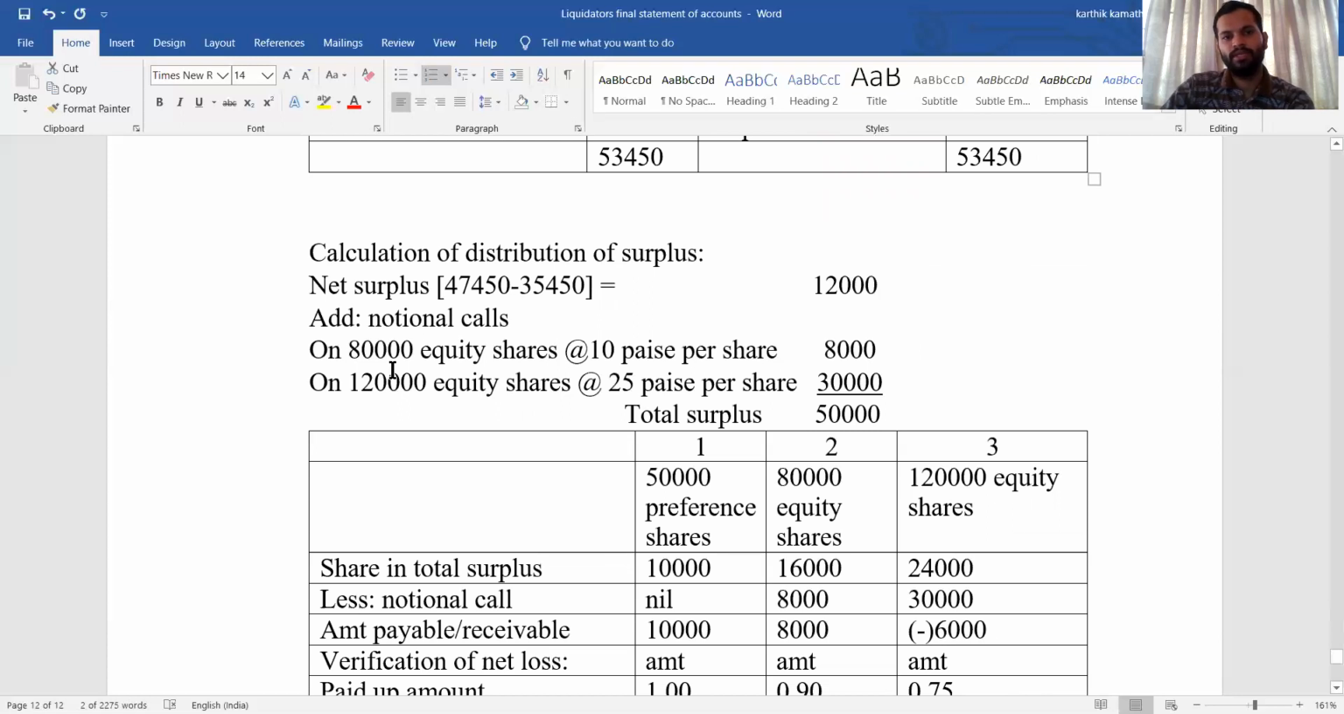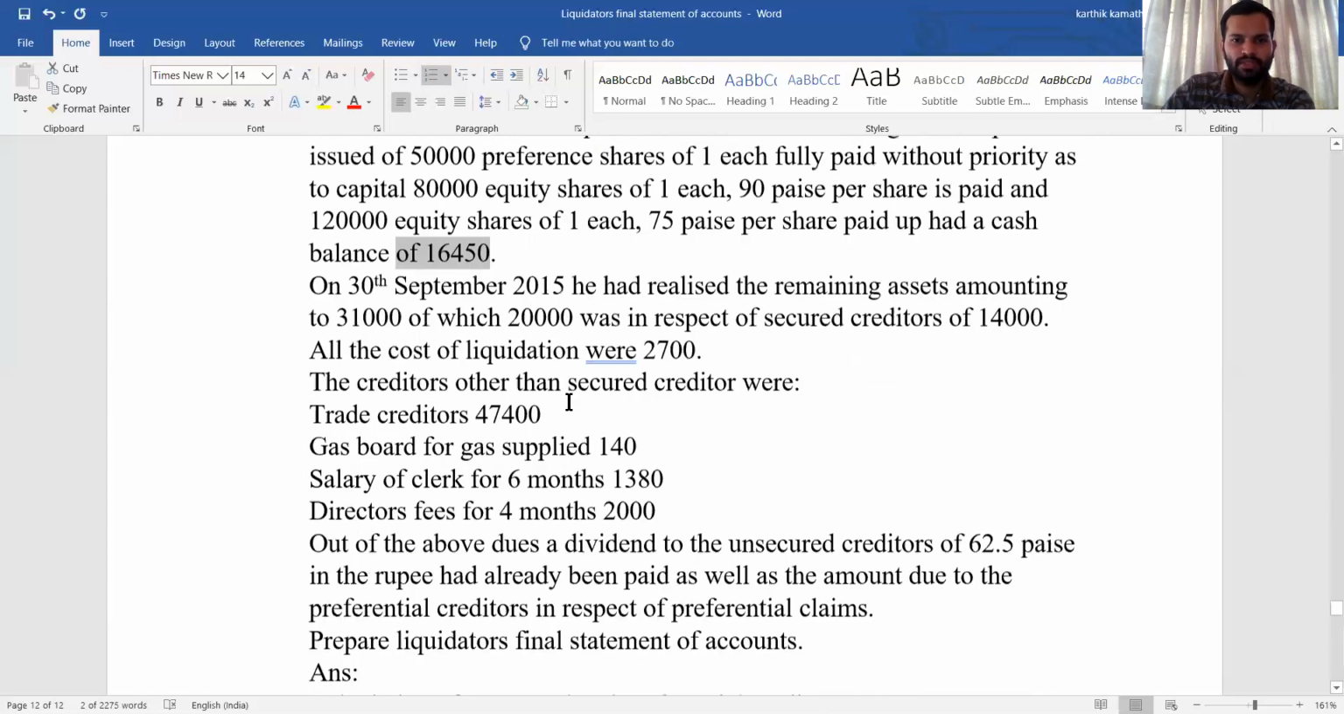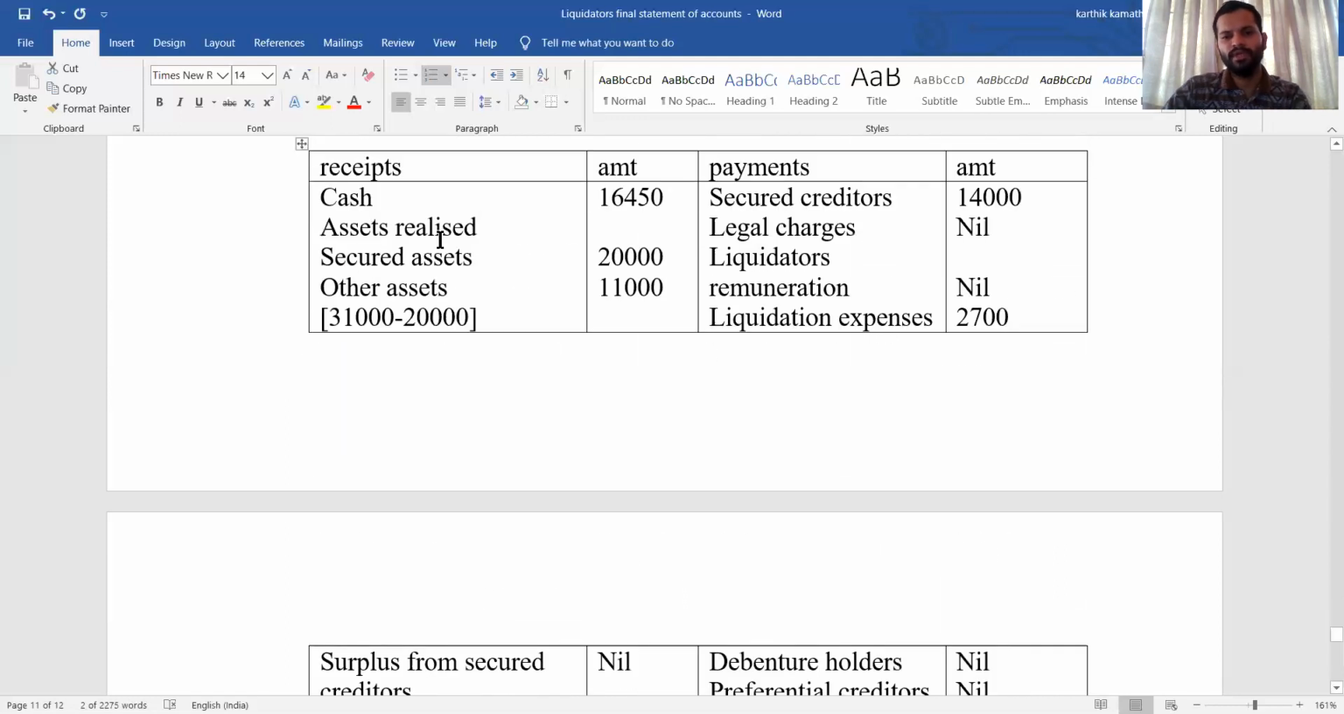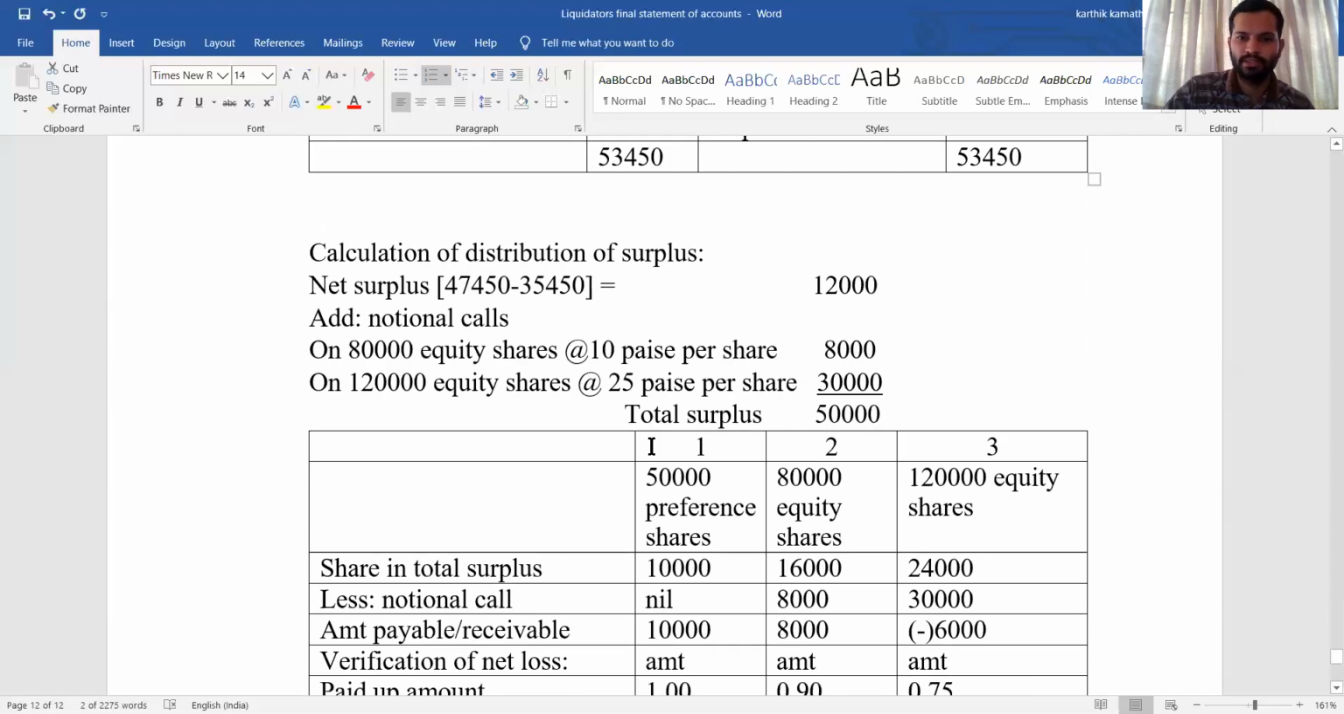So 80,000 equity shares at 10 paise per share is 8,000. 1,20,000 equity shares at 25 paise per share is 30,000. Total surplus will be 50,000. If you see the adjustment, the number of equity shares for the second class is 80,000, for the third lot is 1,20,000, and the first preference share lot is 50,000. So we have taken the highest paid up value as a base. Now we got the total surplus amount of 50,000. After that, we need to calculate the shares in total surplus.